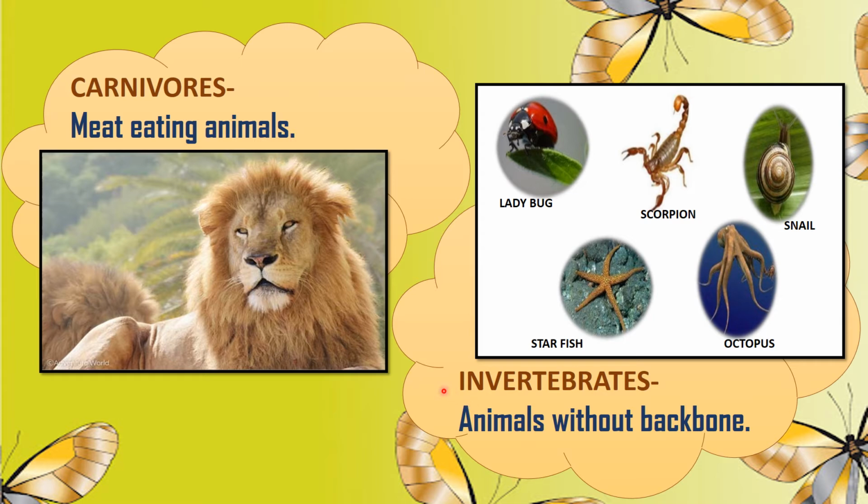Now let's see about the invertebrates. Animals without a backbone are known as invertebrates, meaning the animals who don't have backbones. And examples are starfish, octopus, snail, and scorpion.